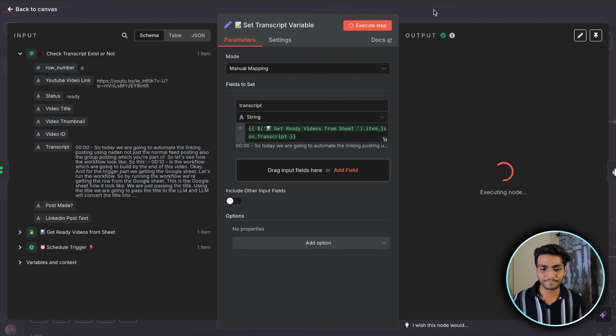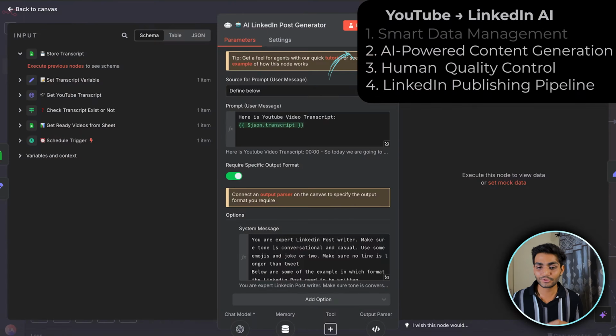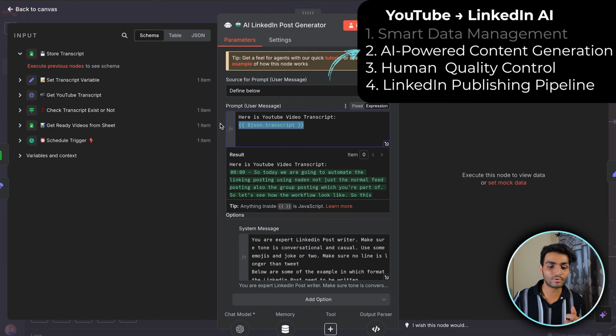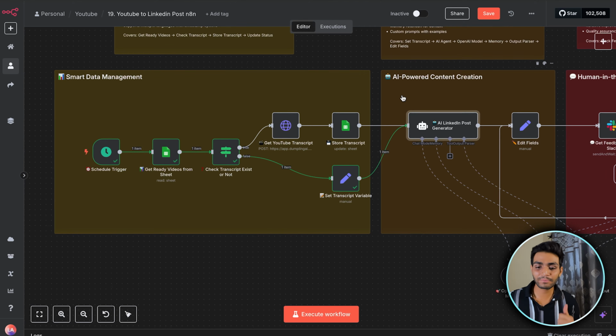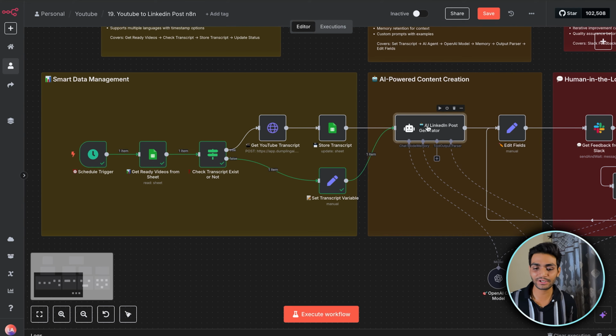And now if we pass, we are getting the transcript variable so that the AI LinkedIn post gets the same node from where we can access this transcript part over there. Okay, so from JSON to transcript, we'll be getting the transcript part. So we are done with the smart data management. Now it's time for the AI powered content generation.